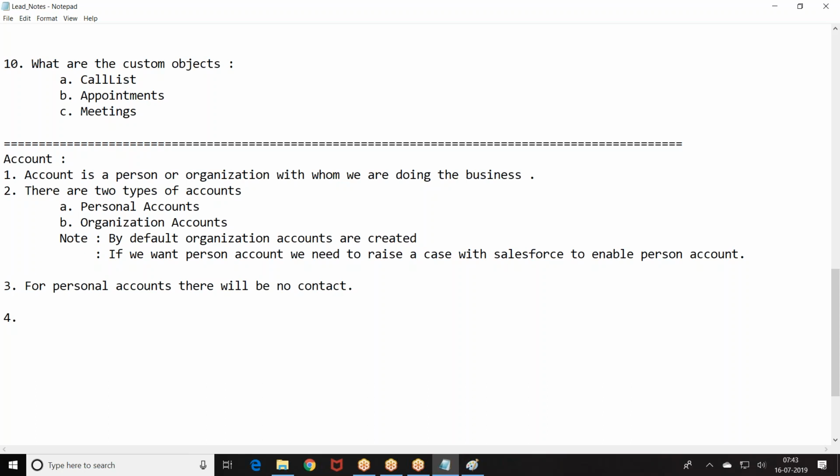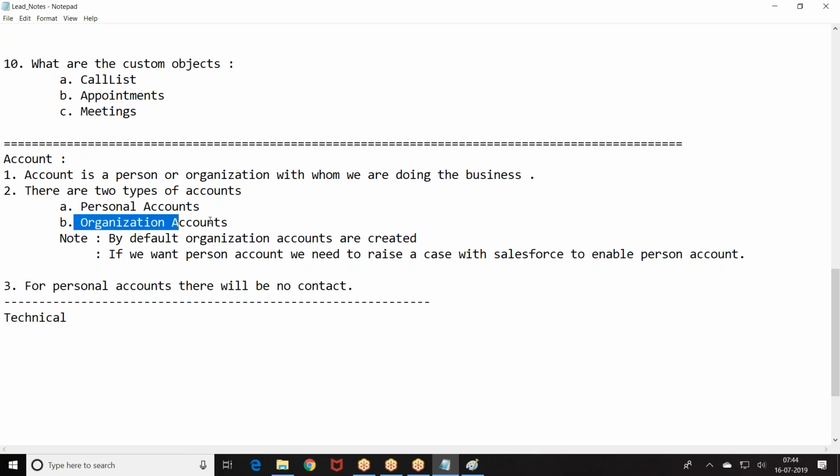Next, according to our business process, this is general information. Okay. So Satish, can you just differentiate between the organization contacts and personal contacts? Not organization contacts, sorry, organization accounts.